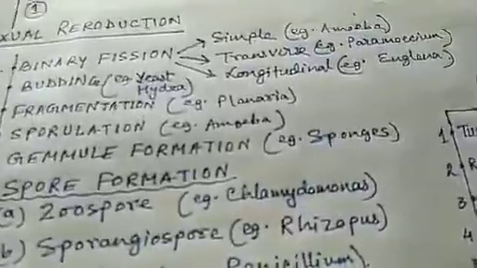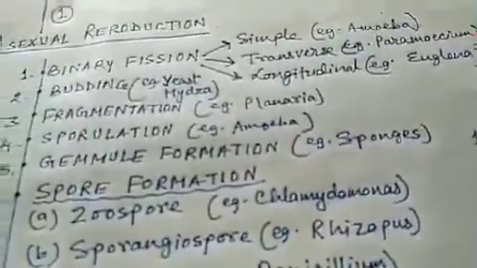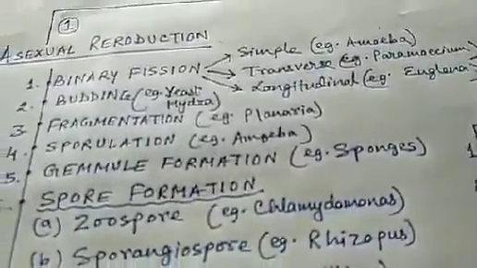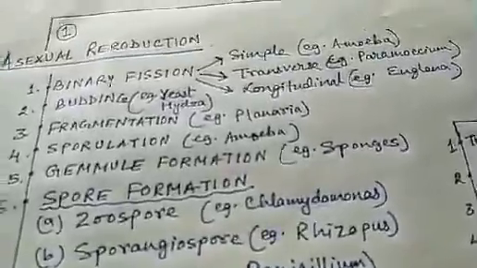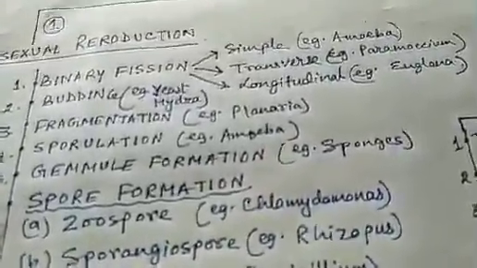Next, we come to gemmule formation. In some sponges, we find internal buds developing inside the parental body. These internal buds are called gemmules, and each gemmule develops into a new individual. And lastly, we come to spore formation.